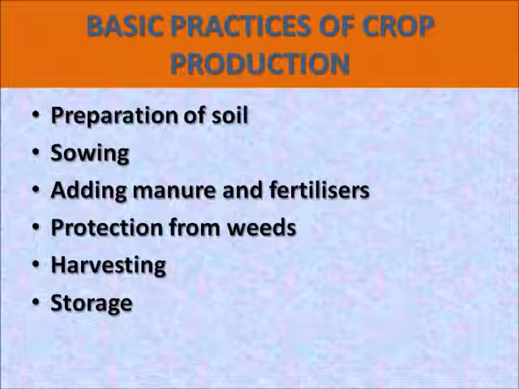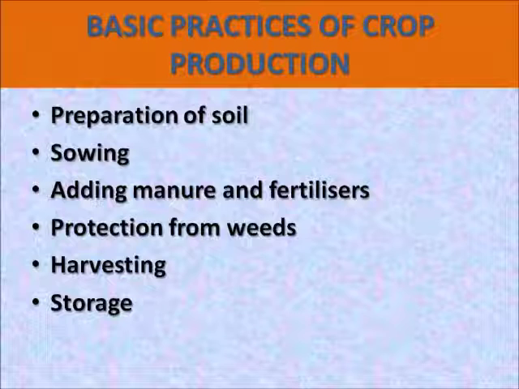Okay, next is basic practices of crop production. Cultivation of crops involves several activities undertaken by farmers over a period of time. You may find that these activities are similar to those carried out by a gardener or even by you when you grow ornamental plants at your home.